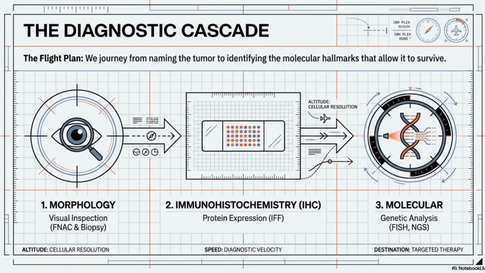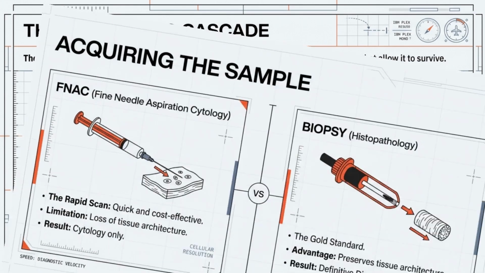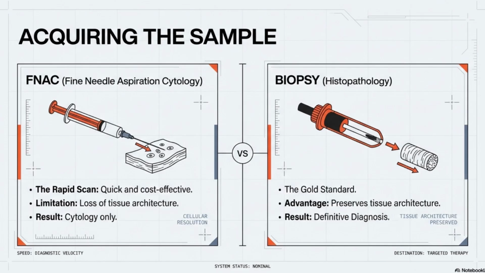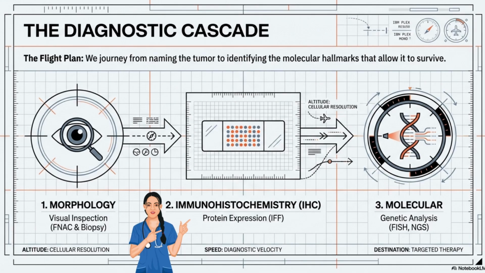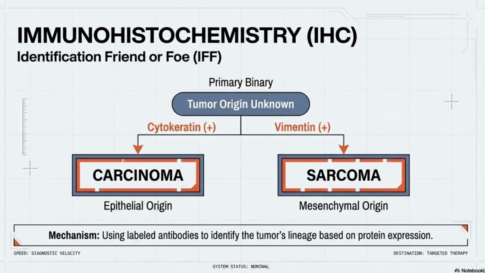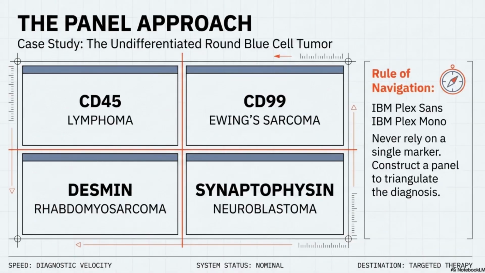First one in the lab diagnosis techniques are FNAC, the fine needle aspiration cytology. It is quick, cheap, but you lose the architecture of the tissue. Biopsy or histopathology. It is the gold standard for diagnosing any cancer. IHC or immunohistochemistry. We use labeled antibodies to find the tumor's origin. For example, if the IHC is cytokeratin positive, it points towards carcinoma, whereas vimentin positive points towards sarcoma. Just remember this rule.